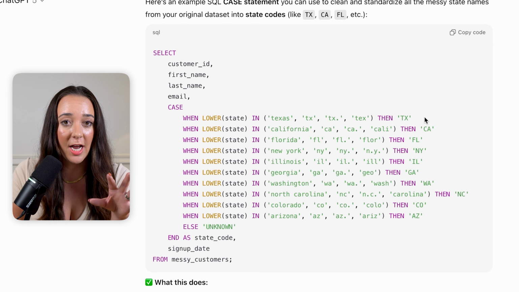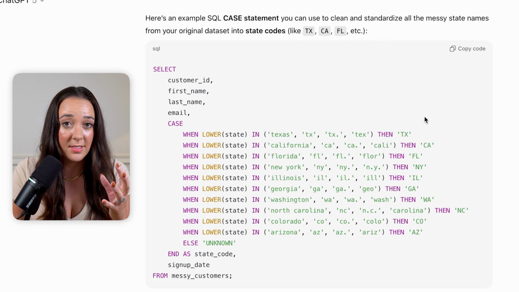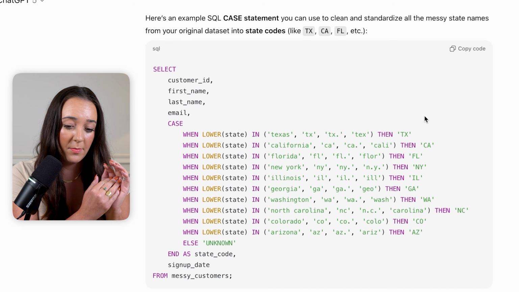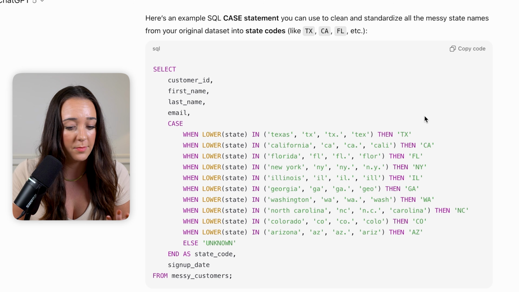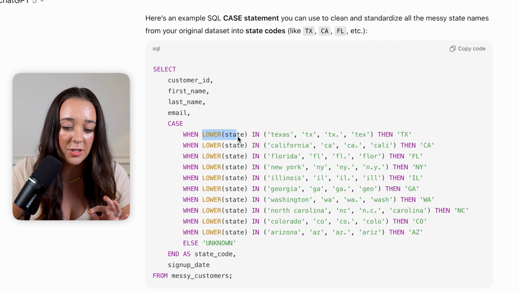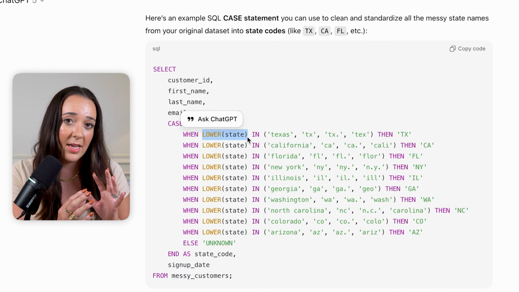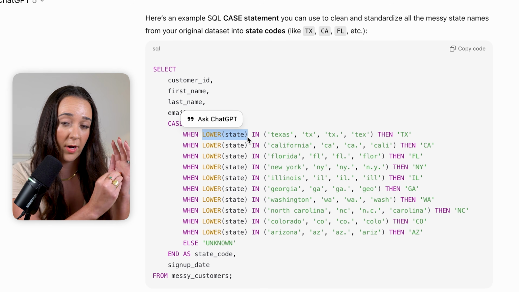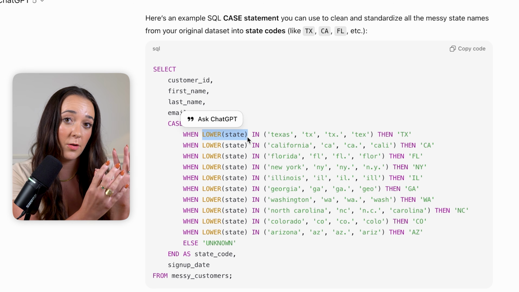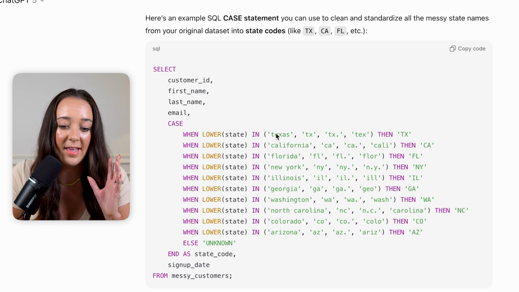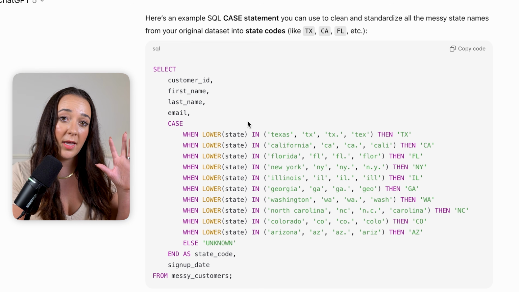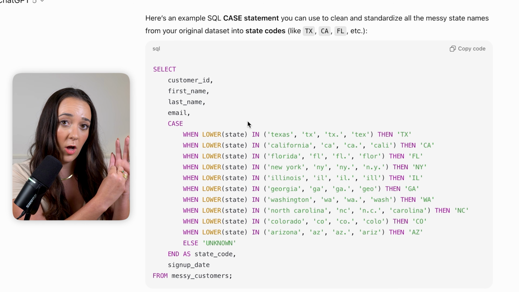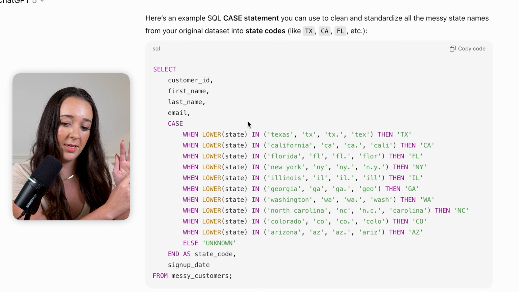And I'm actually using ChatGPT to help generate formulas that I can use to plug into my case statement. And it's also helping me come up with different ideas of how I can solve for this logic. So the first thing I'm going to do is use the lower function to make sure that whatever is in the state column is automatically put in all lowercase letters, so it makes it a little bit easier for me to look and find what I'm looking for. And then I'm going to use IN and a list of strings. So that way we're going to lowercase whatever value we have in the state column and then say if it looks like any of these strings, California.